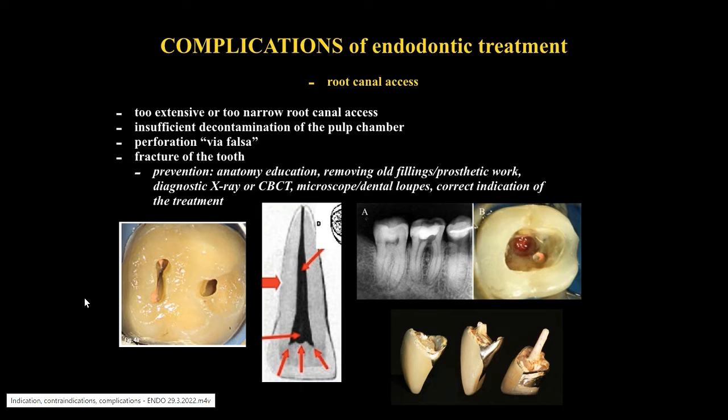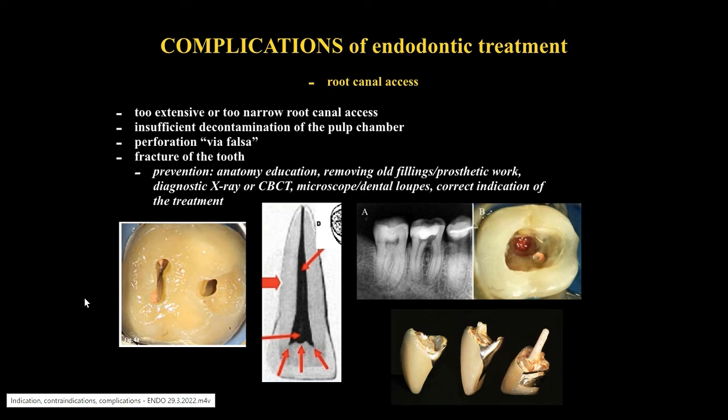Insufficient decontamination of the pulp chamber. It is important to enlarge the opening to be able to clean all the pulp horns and remove the pulp chamber roof. Perforation or via falsa. Perforation can be intra or extra alveolar, most common in the pulp chamber floor. Fracture of the tooth. If the treatment is not indicated, there is a great loss of dental tissues or insufficient ferrule.